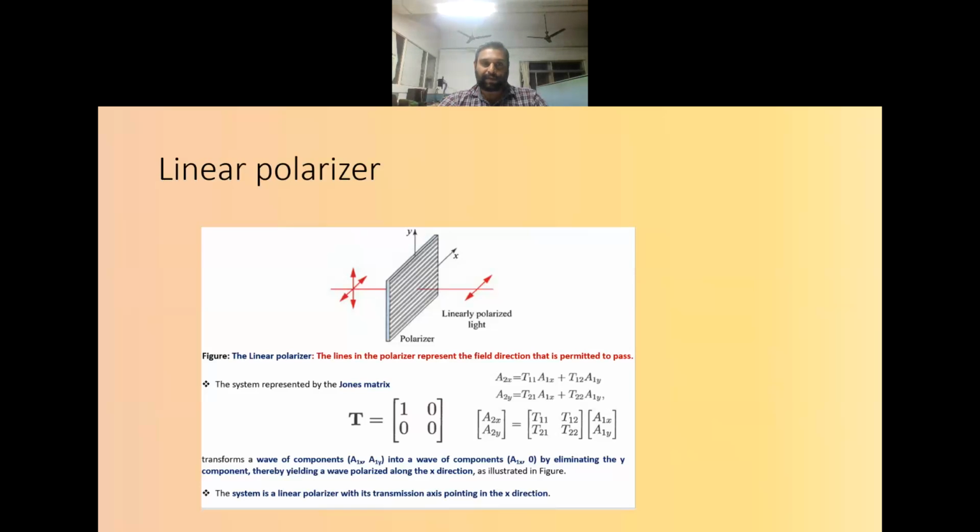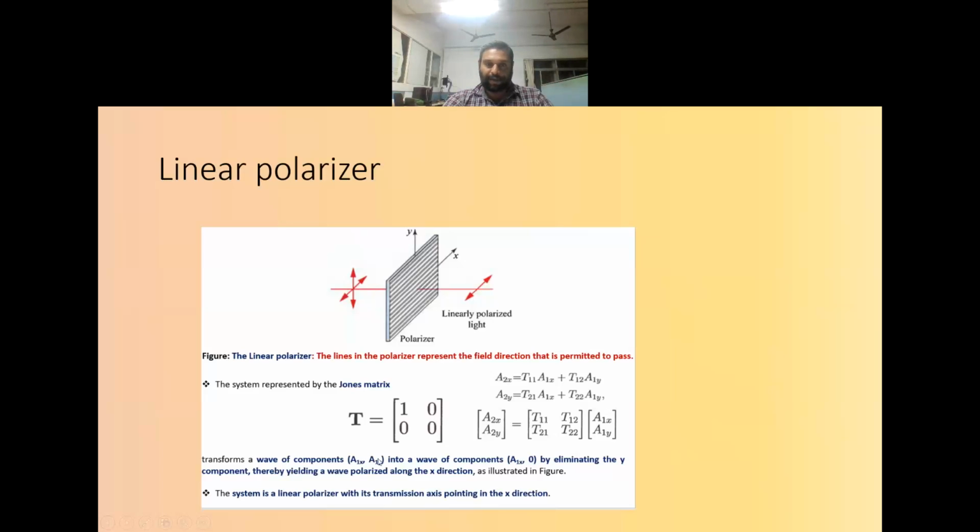If we consider a linear polarizer, it will look like this. We have an arbitrarily polarized light on the left side and a polarizer here, and on the right side we get polarization only in one direction. It can be represented by a matrix called the Jones matrix, represented as T11, T12, T21, T22. Depending upon the polarizer, this matrix will have different values. Here T equal to 1, 0, 0, 0 is shown for a linear polarizer.